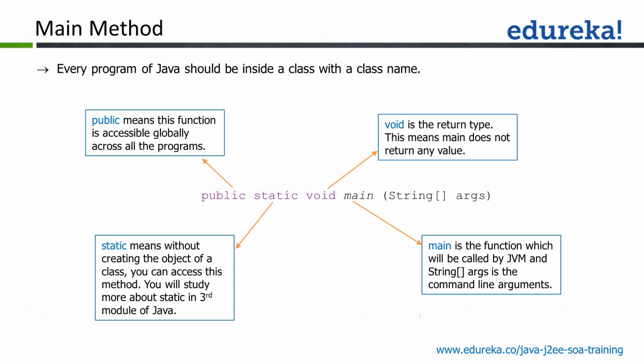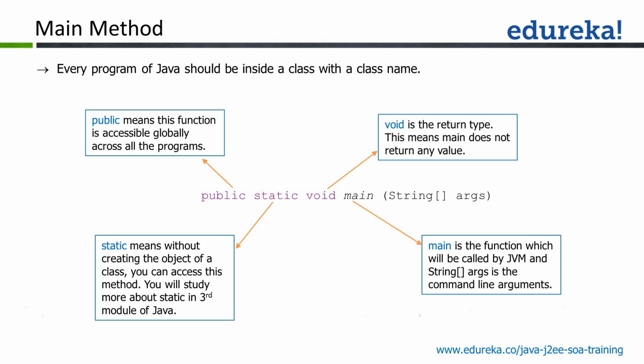Void is known as a return type or an acknowledgement of the main. What happens when main is executed? You will come to know nothing. Then main is a function. Function is also known as a method or a procedure which Java virtual machine will execute, and these are known as inputs to the main in the form of a string array. Then the static keyword means that main can be accessed without any object.